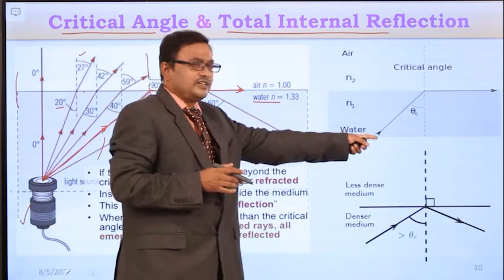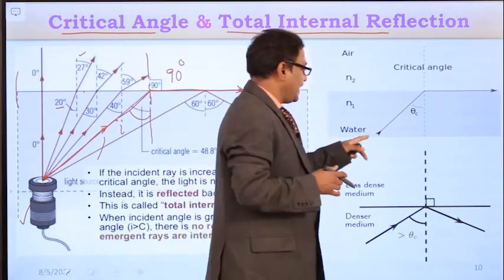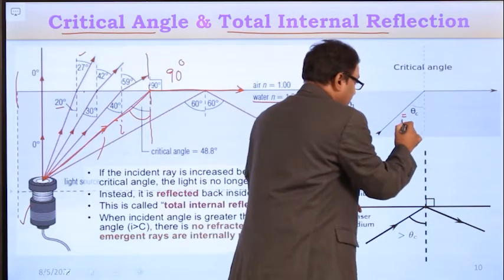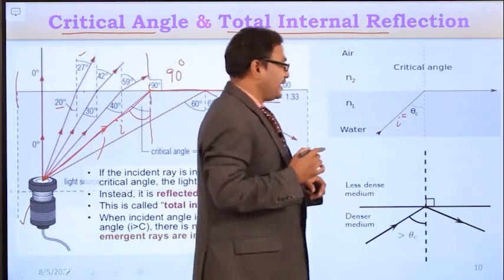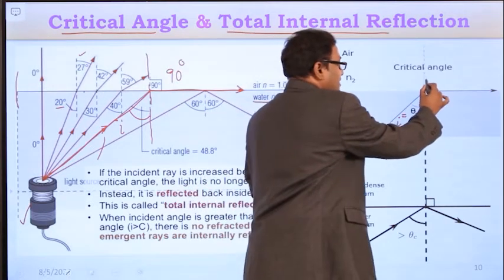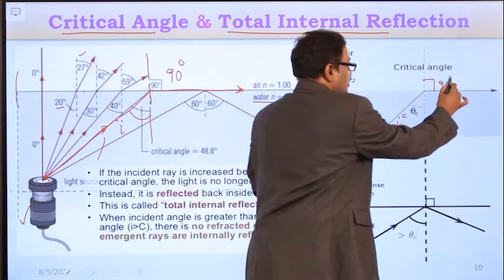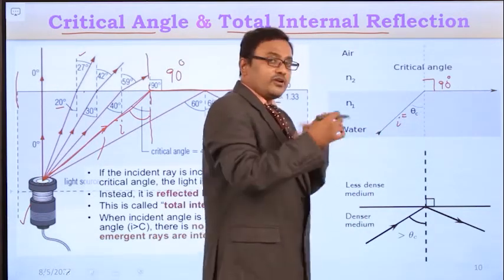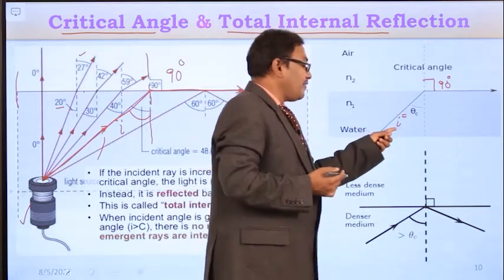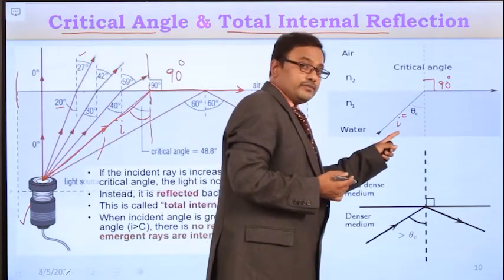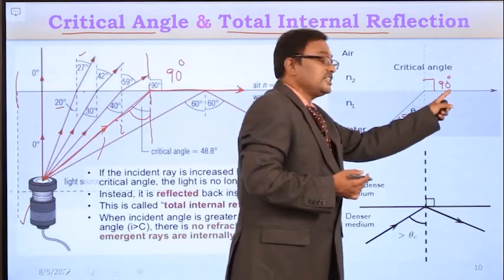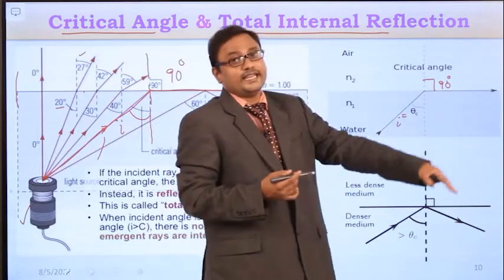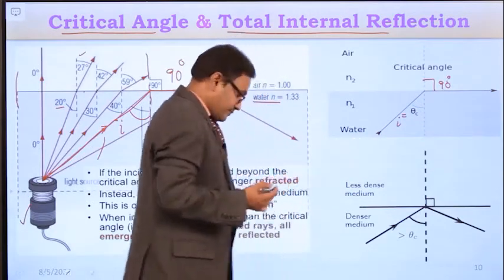You can see this particular example. Here the light ray is traveling from the denser medium, and it is maintaining a particular angle of incidence for which the angle of refraction is equal to 90 degrees. The theta c represents the critical angle. So, defining the critical angle: the angle of incidence in the denser medium for which the angle of refraction is equal to 90 degrees is called the critical angle.